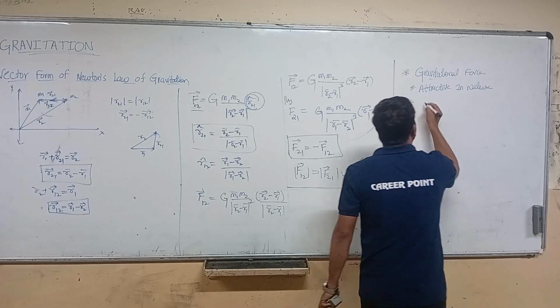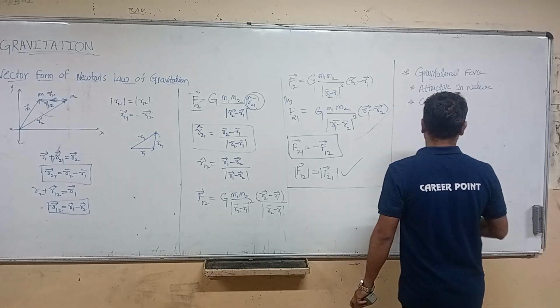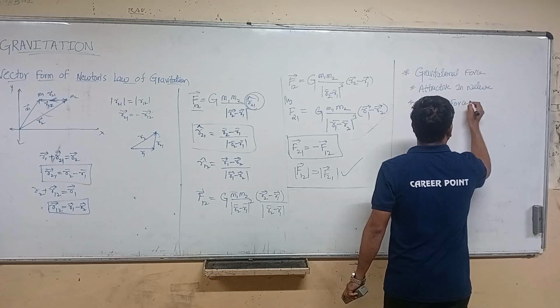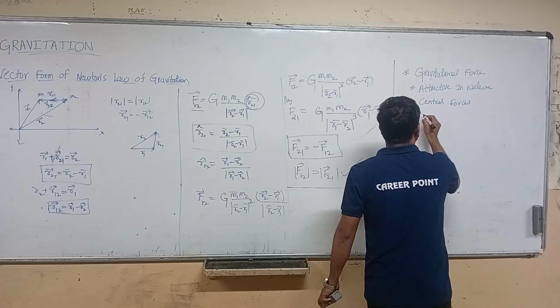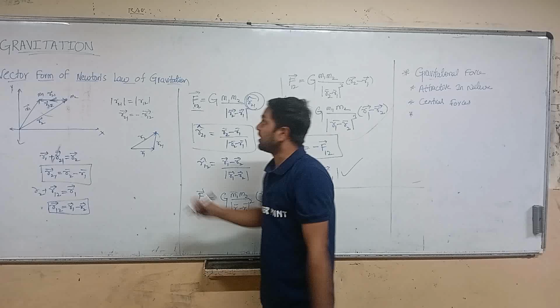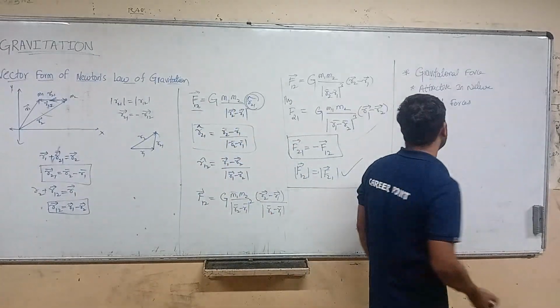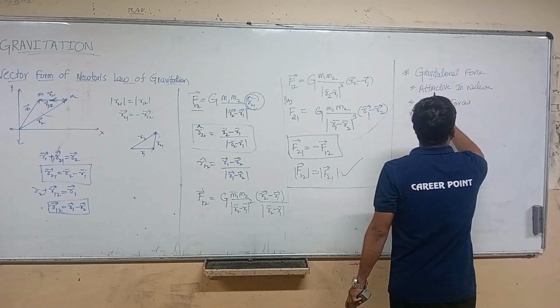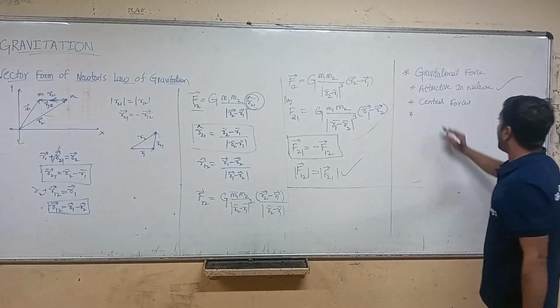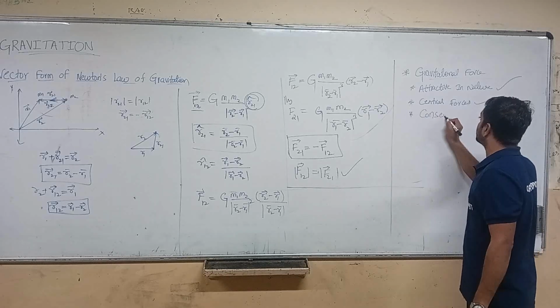And these are central forces, right? And it is also called the inverse square law. The law of gravitation is called the inverse square law. So gravitational force is attractive in nature, and these are central forces, and these are conservative forces.